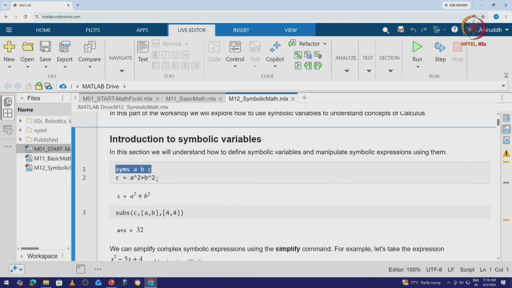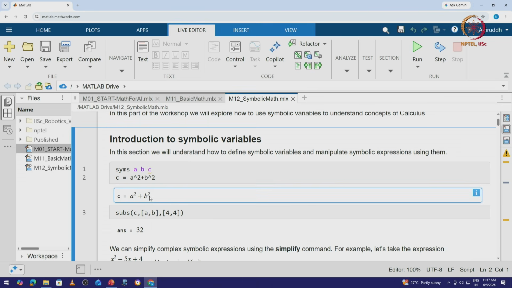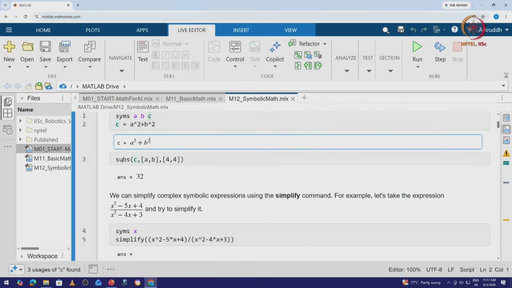Once we define it, c is given as a square plus b square, which is clearly observed here. Now if I use subs, which is subs of c, a comma b and then 4 comma 4, this is essentially just substituting the value of a and b as 4 comma 4 and giving us the value of c.